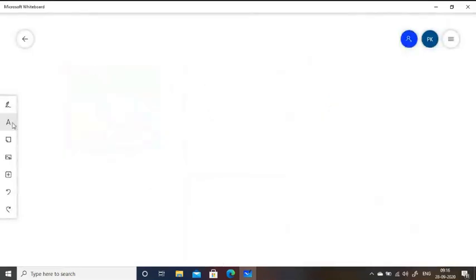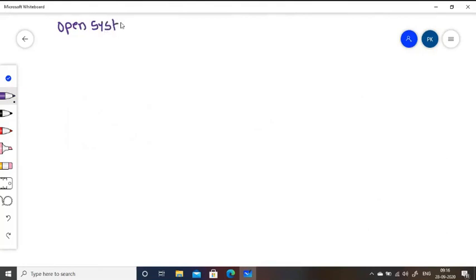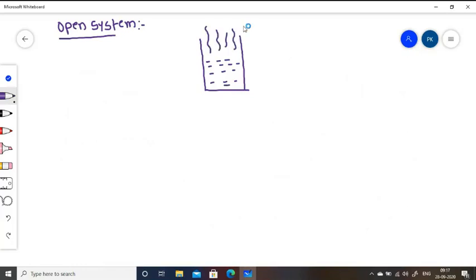The first system is the open system. Say this is a flask containing heated water, and the mass of the vapor crosses the boundary. This is the vaporization stage.